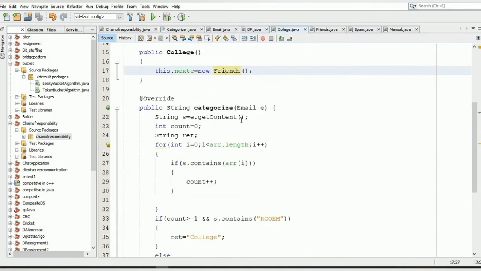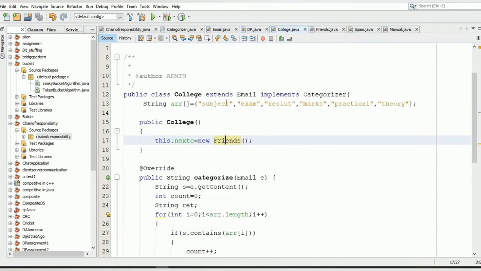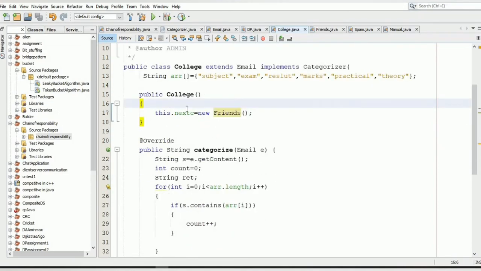Next we have a class college, which also extends the class email and implements the interface categorizer, and it also has its own array which contains the key values such as subject, exam, result, etc. It has its own default constructor. Inside this, we are setting this.nextC to new friends because college points to friends. So nextC will contain the reference of the object of class friends.